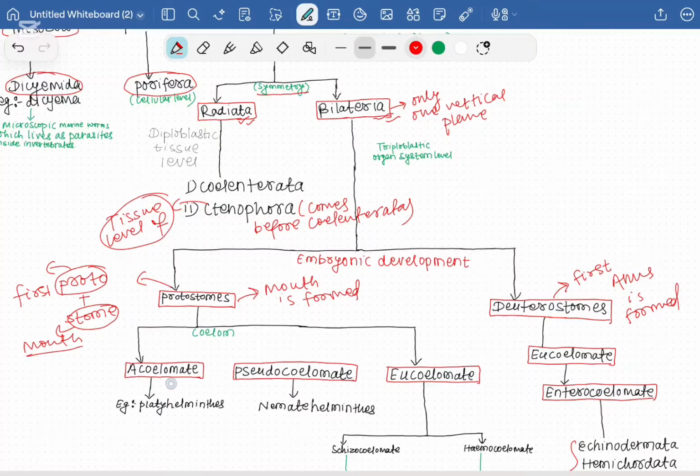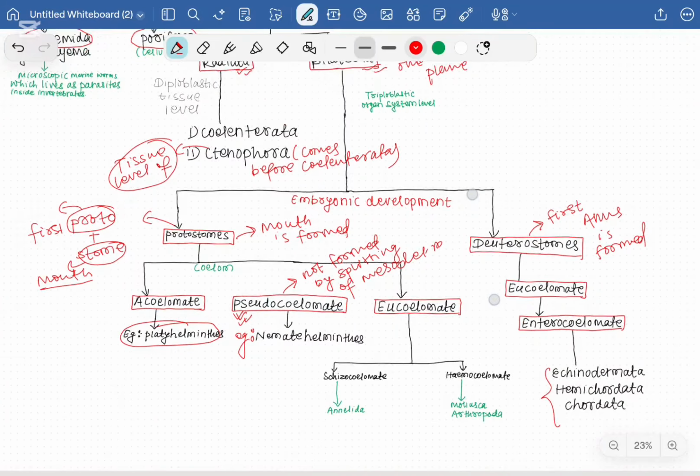Acoelomates are those animals in which the coelom is completely absent, and an example is the phylum Platyhelminthes. Pseudocoelomate means there is no true coelom, and why is it called pseudo? Because the coelom is not formed by the splitting of mesoderm, so they are called pseudocoelomate, and the example is Nematohelminthes, right?